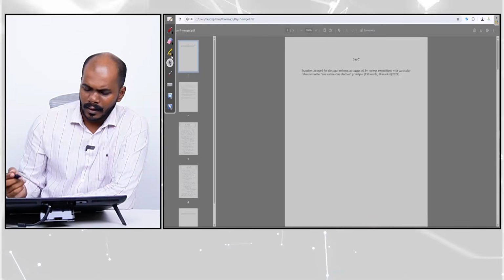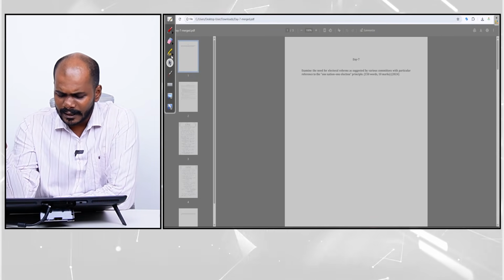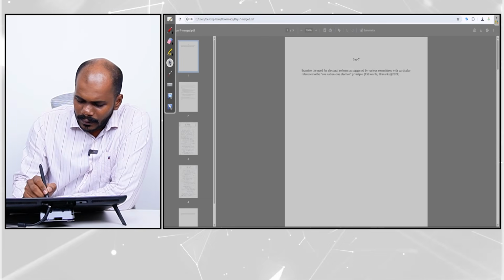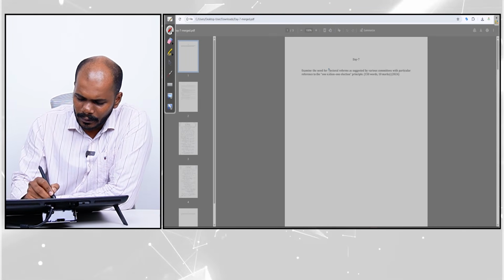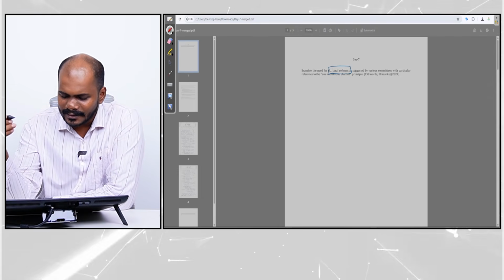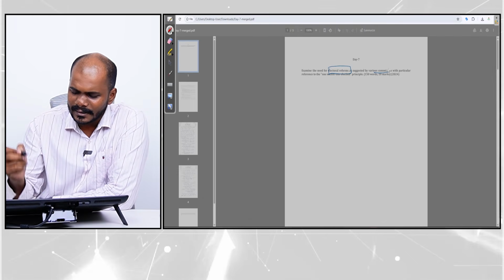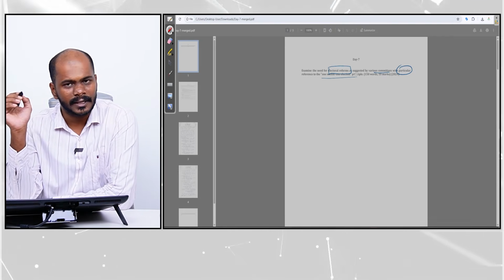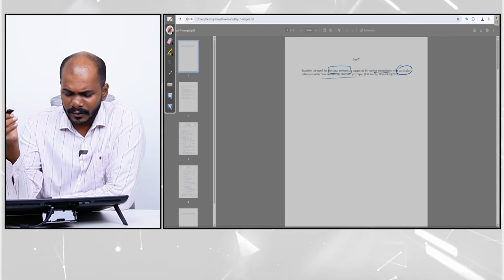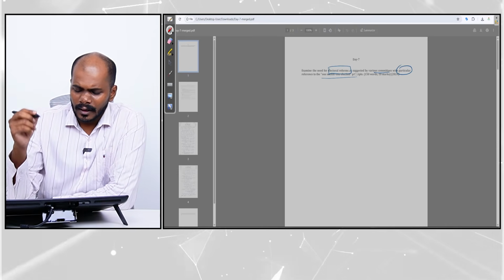Before going to today's topic, we will discuss yesterday's question, model answer and the best paper. Yesterday's question is about electoral reforms. So what is the question? Examine the need for electoral reforms as suggested by various committees with particular reference to the one nation, one election principle. So how to approach this answer?